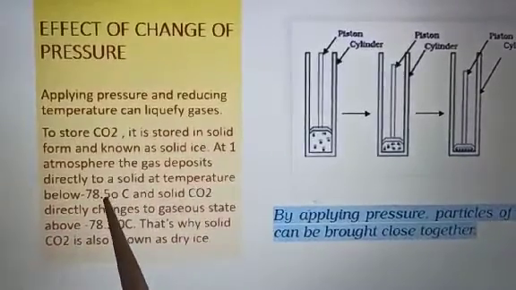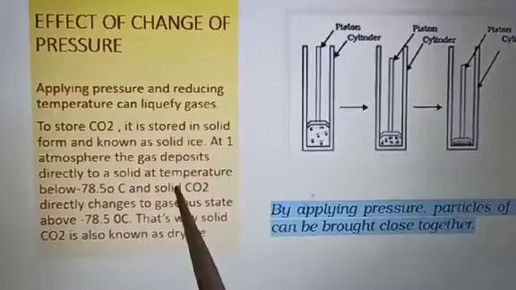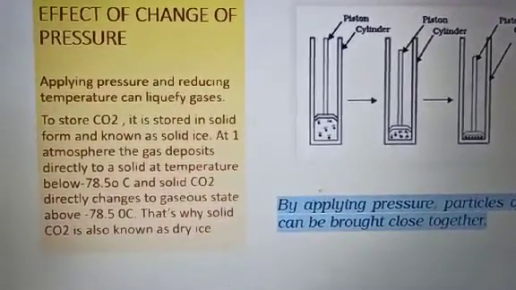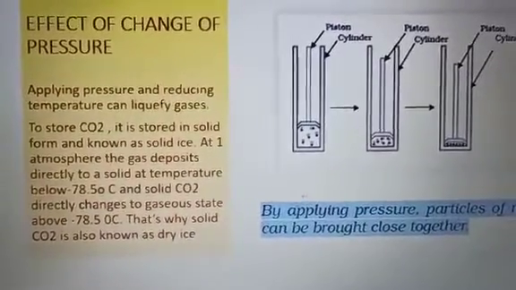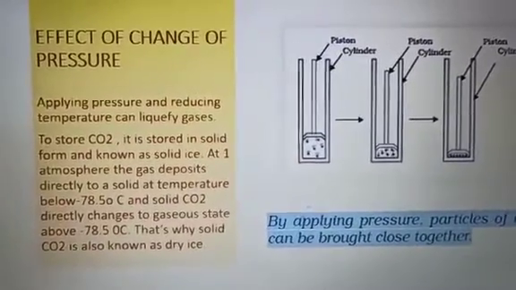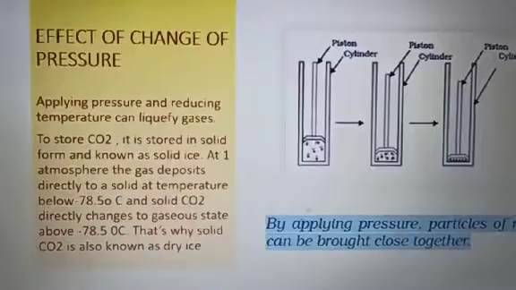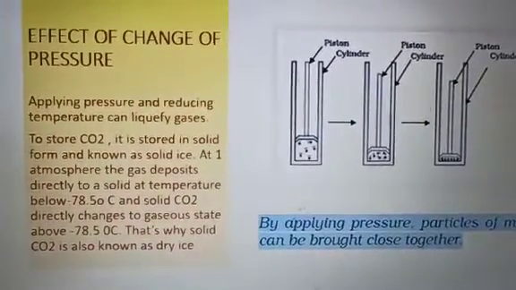And if the temperature is more than minus 78.5 degrees, this solid carbon dioxide directly changes to gaseous state. And this is known as dry ice. So if you hear the word solid ice or dry ice, it means the solid form of carbon dioxide. So in this way, by applying pressure and reducing temperature, the state of matter can be changed.